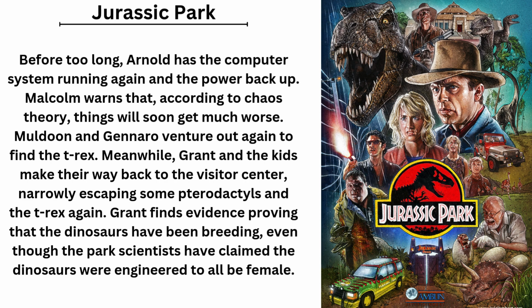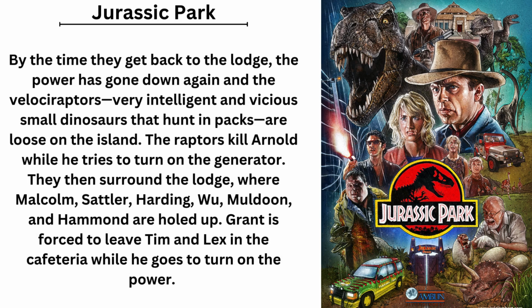Meanwhile, Grant and the kids make their way back to the visitor center, narrowly escaping some pterodactyls and the T-Rex again. Grant finds evidence proving that the dinosaurs have been breeding, even though the park scientists have claimed the dinosaurs were engineered to all be female. By the time they get back to the lodge, the power has gone down again and the velociraptors, very intelligent and vicious small dinosaurs that hunt in packs, are loose on the island.